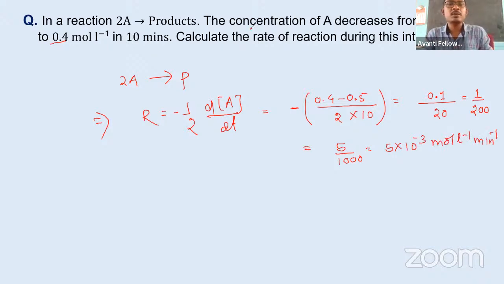Everyone understood how you solve this? Because they ask us the rate of the reaction, not the rate of change of A. आप शायद इसमें mistake कर गए. Not the rate of change of A, but they ask us rate of the reaction. So what we are doing to get the rate of the reaction, we use the value of rate of change of A. ठीक है, and by using the relation we got this. Everyone understood ना? सभी को समझ में आया, and do you have any doubt? I hope you understood this. ठीक है, इसको एक बार सही से देख लेना बाद में, और अभी भी है तो you can take the screenshot. Okay.